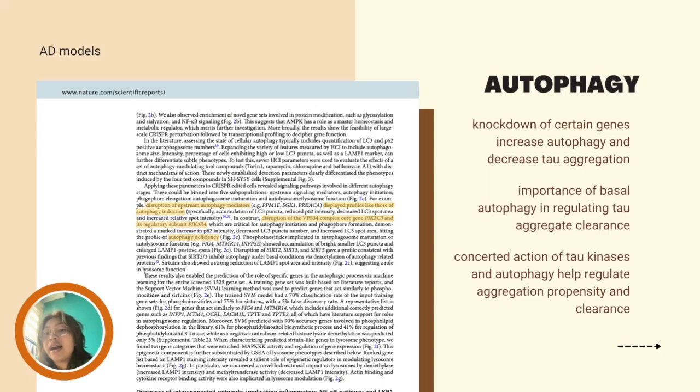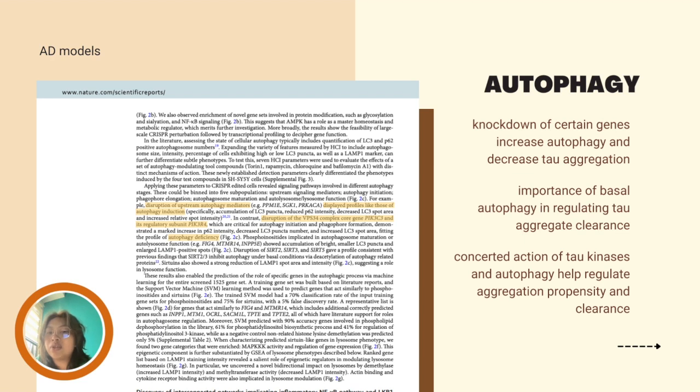Secondly, the study highlighted the role of autophagy in the regulation of tau aggregation in Alzheimer's disease models. The authors identified several genes and pathways associated with autophagy that influence tau aggregation, with knockdown of certain genes resulting in increased autophagy and decreased tau aggregation. Furthermore, the authors observed that disrupting PI3K genes led to increased tau aggregation, indicating the importance of basal autophagy in regulating tau aggregate clearance.